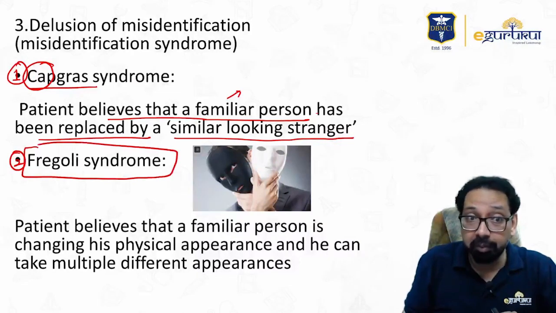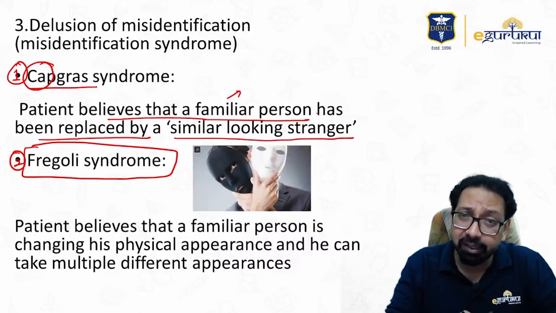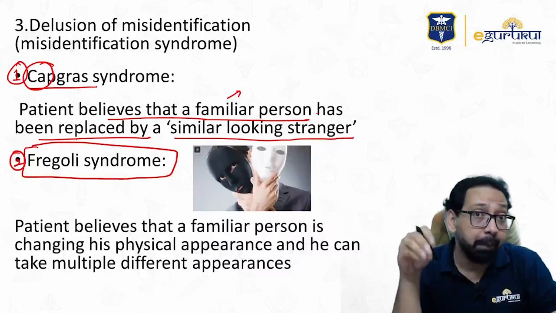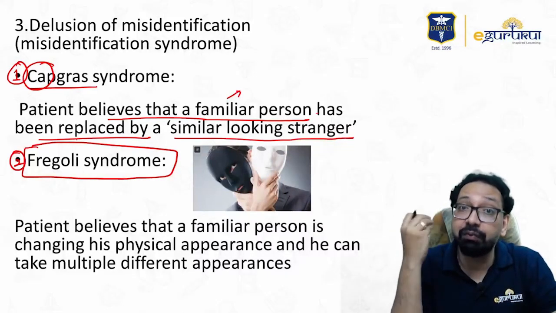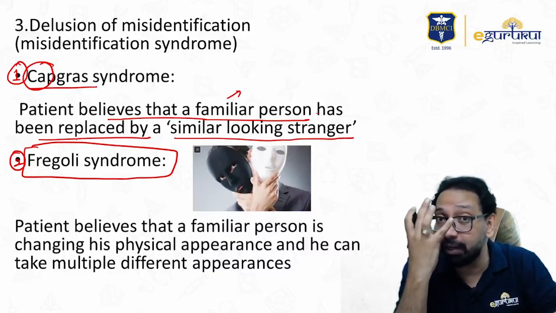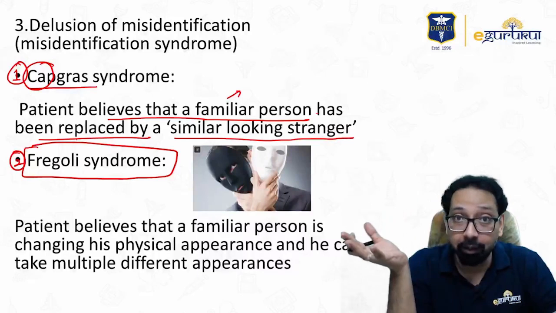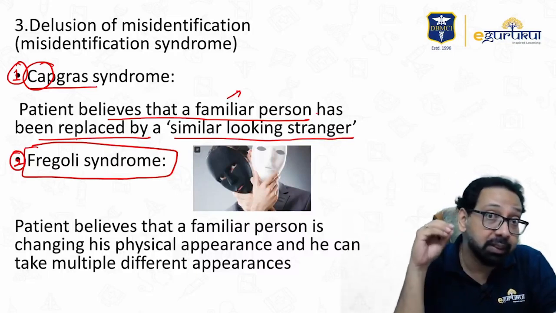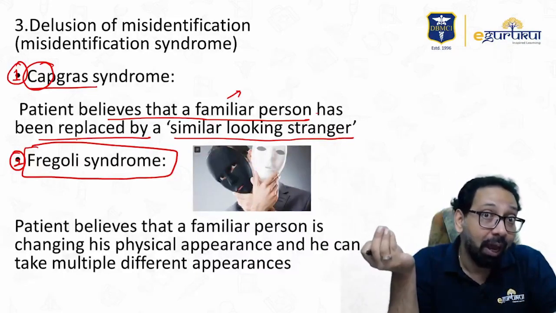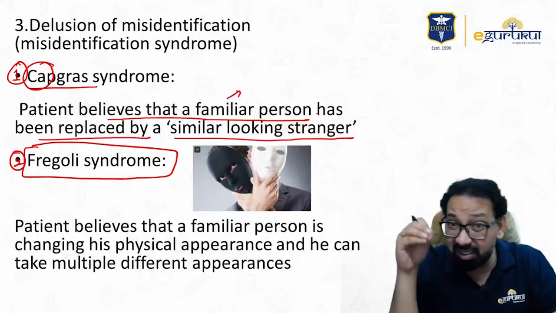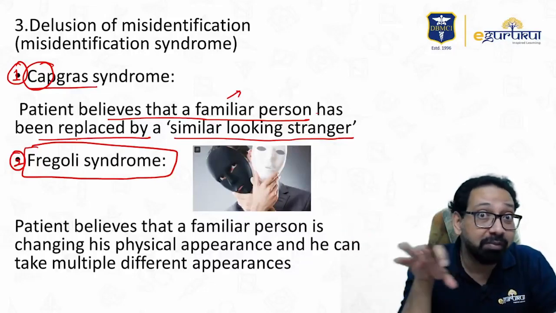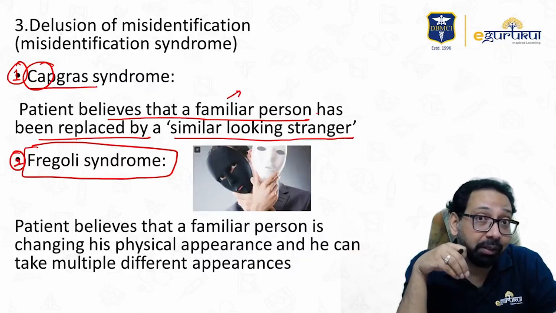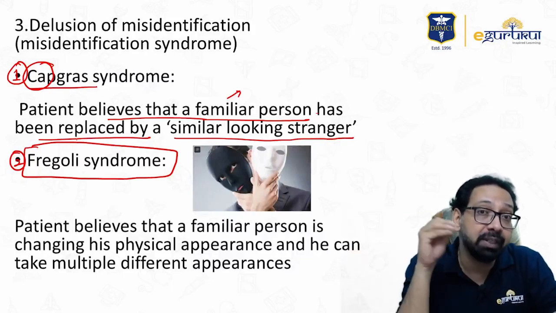Now what is Fregoli syndrome? Again, let me give you an example. A patient says that the beggar sitting outside is not a beggar. He is my boss. He has changed his physical appearance, just like he has worn a mask of a beggar. Yesterday, I met a policeman. That policeman was not a policeman. He was my boss again, who was keeping an eye on me. Yes, he changes into multiple physical appearances.